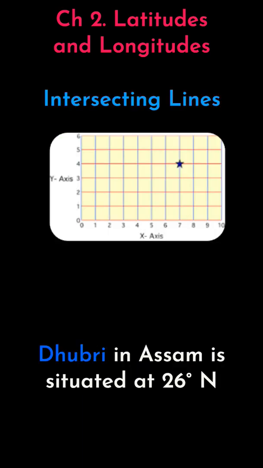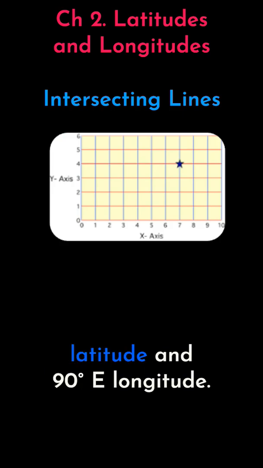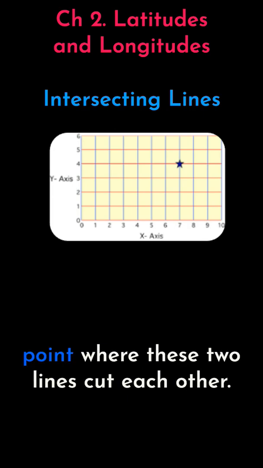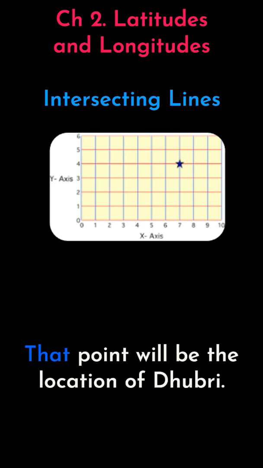For example, Dhubri in Assam is situated at 26 degree north latitude and 90 degree east longitude. Find out the point where these two lines cut each other. That point will be the location of Dhubri.